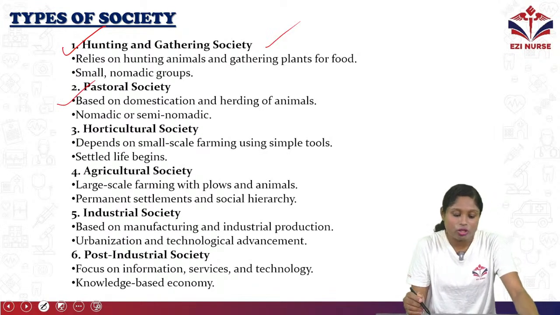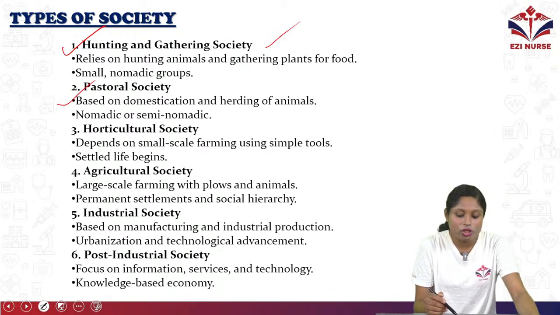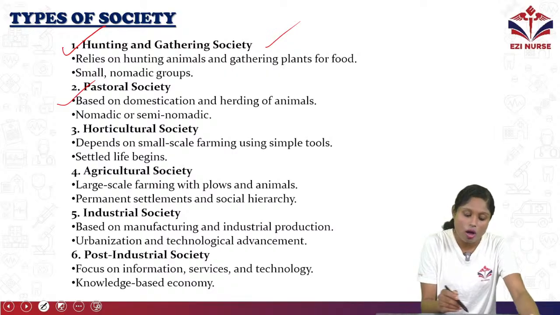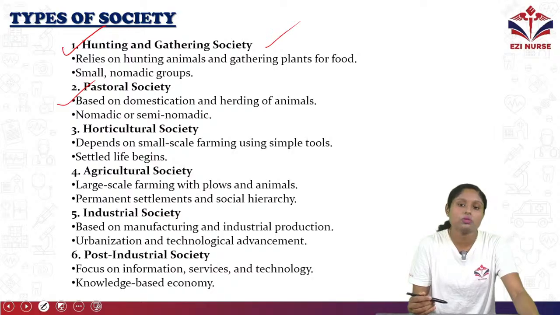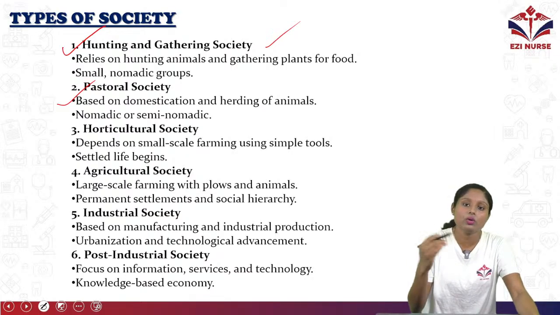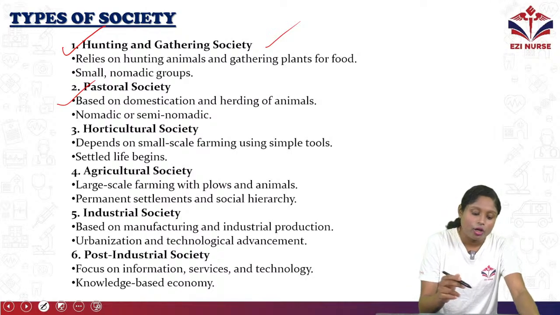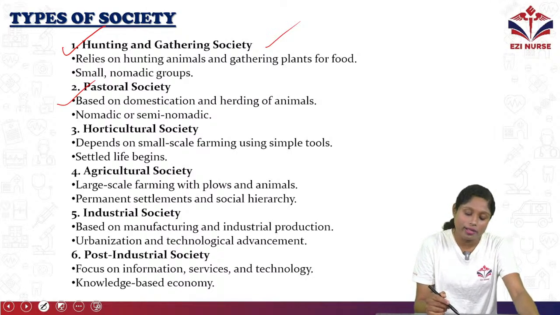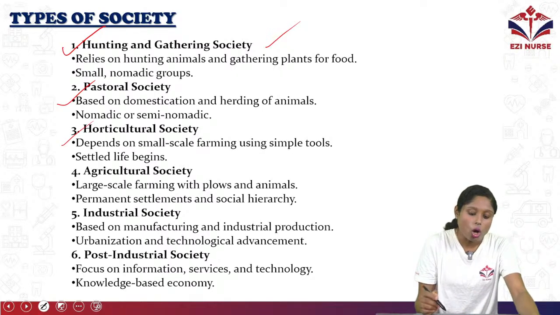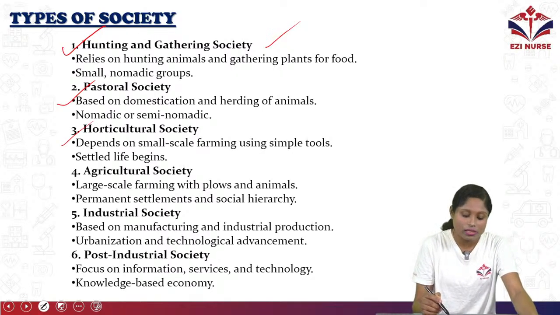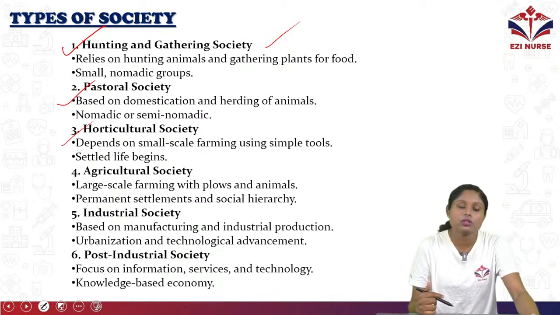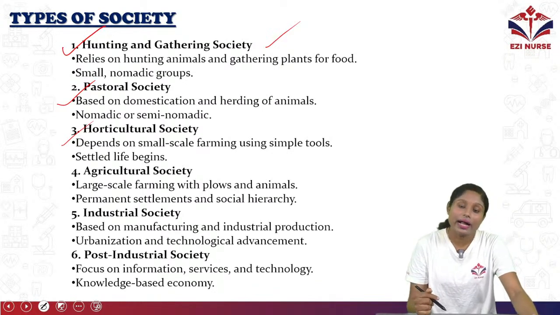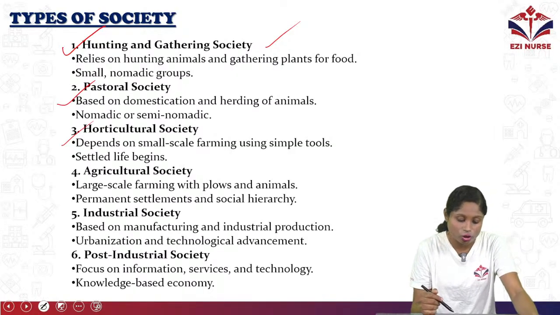Next is pastoral society, based on the domestication and herding of animals. So they started to domesticate, meaning they started to do poultry farming and also herding of animals. Nomadic or semi-nomadic society. Next is horticulture society, which depends on small scale farming using simple tools. So they started to use simple tools for agriculture and farming. So that is horticulture society.